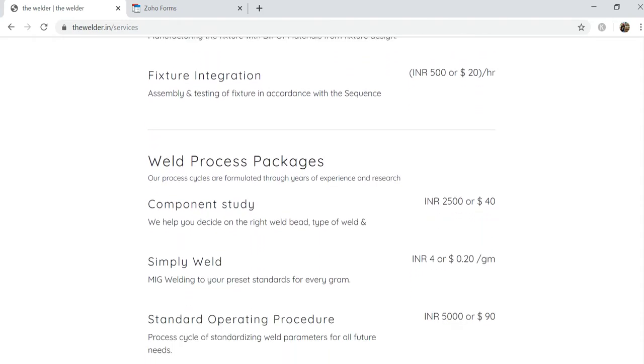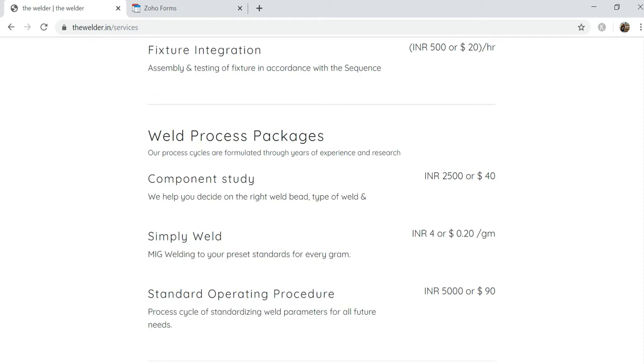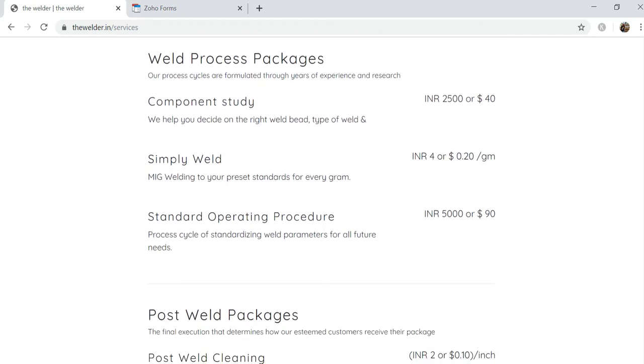For example, you have a ready fixture which can be directly put on our system or clamped on our system. Then what we do is we first integrate component study. Component study relates to what kind of weld bead you need and what is the right time required for the welding. So all these are classified into component study. We charge about 2,500 rupees and about $40 for each component that we do a study on.